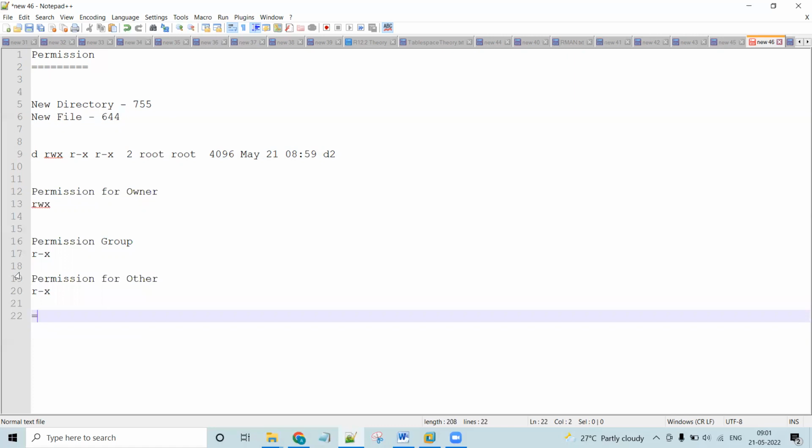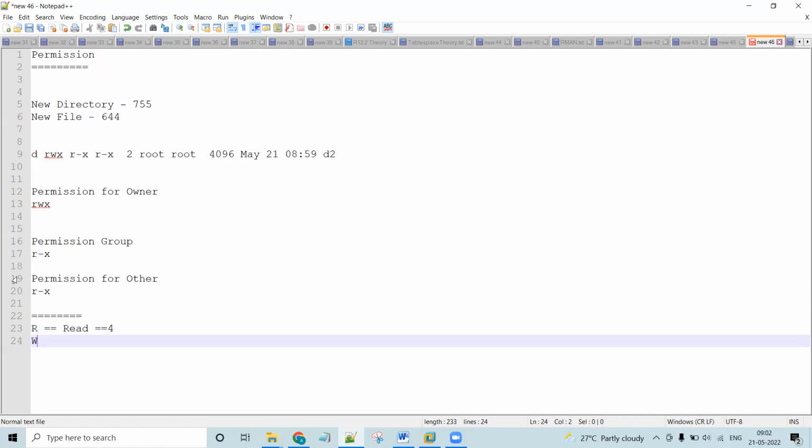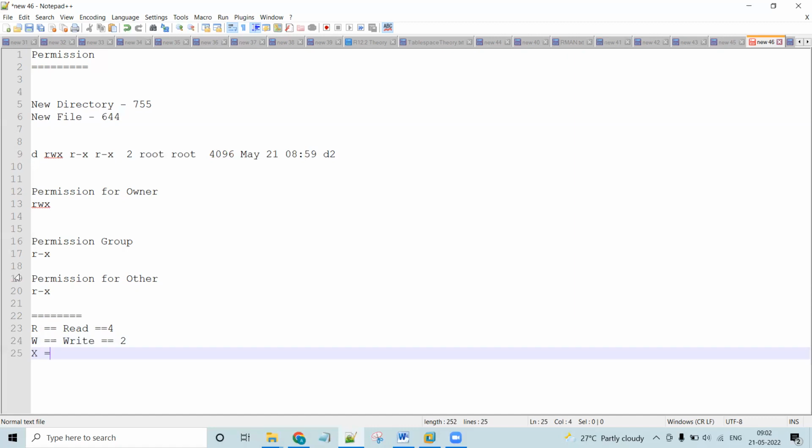R means read. For read, numerically we can also say 4. The next letter is W. W stands for write. For write we have a numeric value, that is 2. Now the next letter is X. X is equal to execute. For execute we have a numeric value, that is 1.